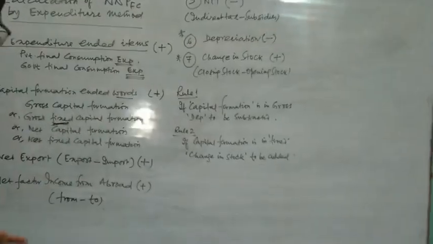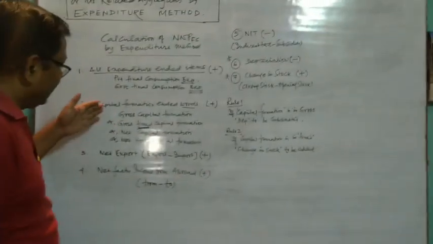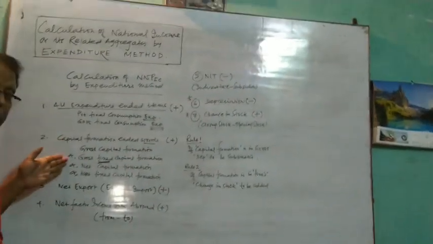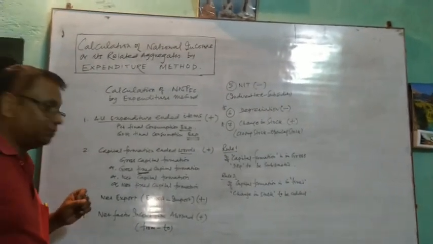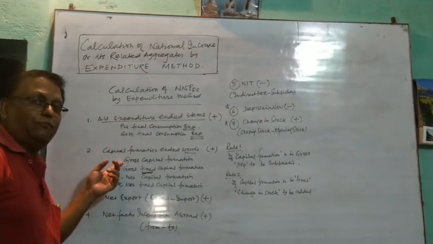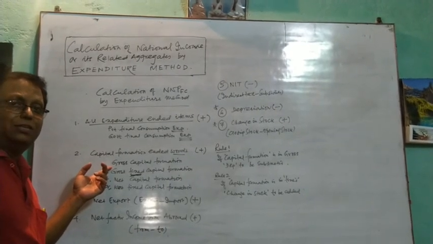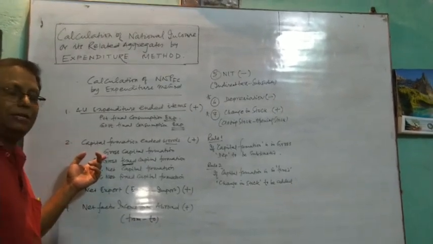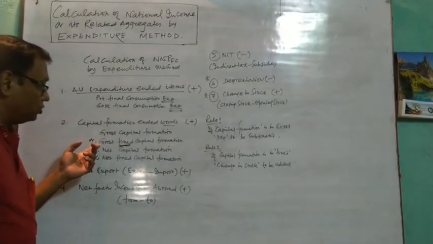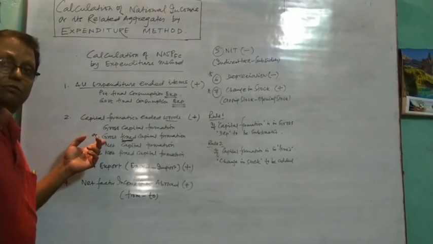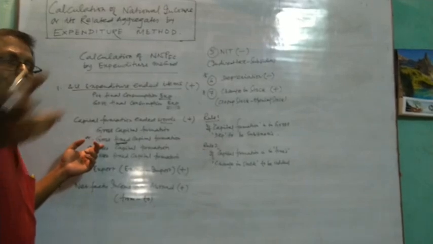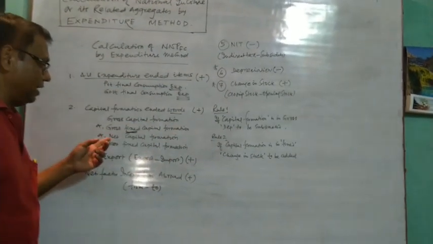So in your question you can get any one form of these 4 capital formation. It can be gross capital formation. If the second information is gross capital formation, you will subtract depreciation. If it is gross fixed capital formation, you will subtract depreciation and add change in stock at the same time.